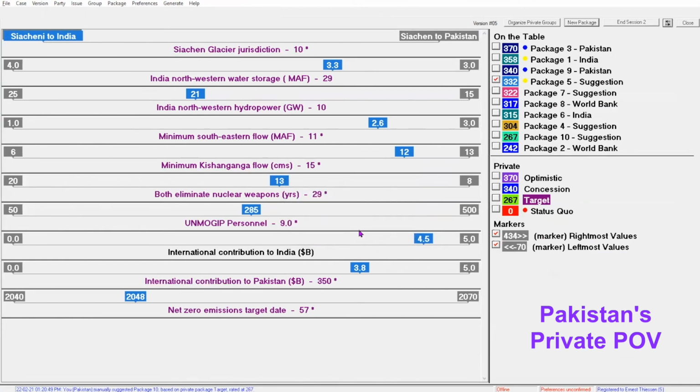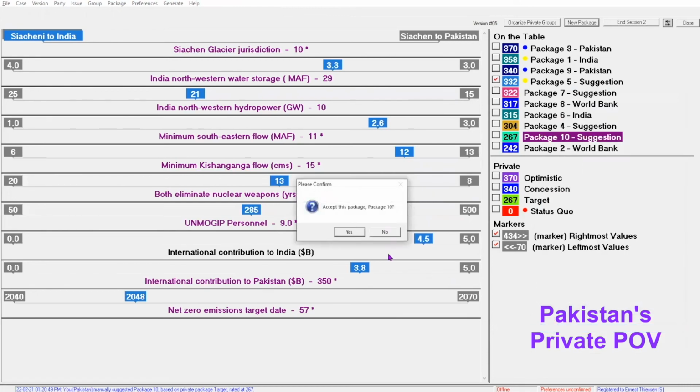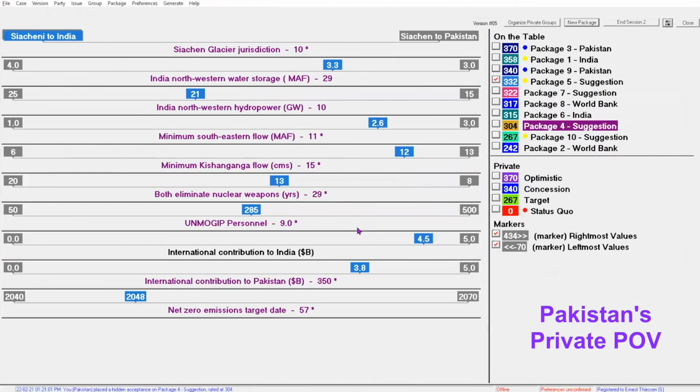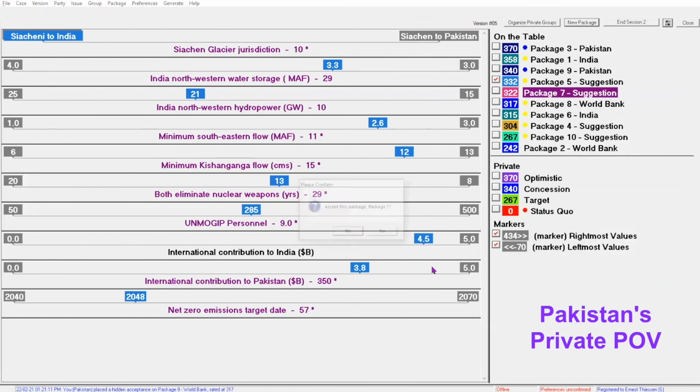The ability to create anonymous proposals enhances the level of trust that all parties have in the process. Since Pakistan would be quite happy with Package 10, they secretly accept it, and also accept all the other packages that are better than Package 10. In real life, before accepting any package, Pakistan would carefully inspect it and adjust their preference representation if necessary.